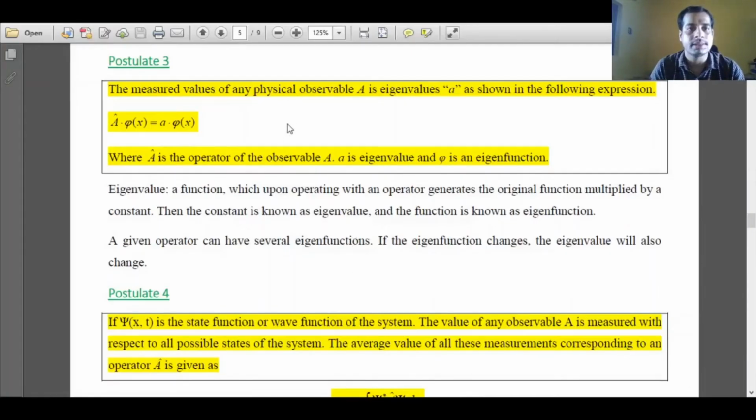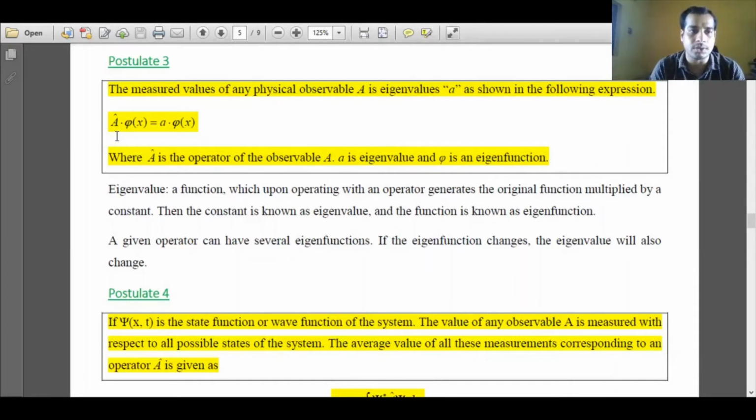Hello, in this session we will discuss the remaining three postulates of quantum mechanics. We will start with postulate 3. Postulate 3 essentially relates the quantum mechanical observable and classical mechanical observable. Suppose there is a classical mechanical observable and we want to know the corresponding value in quantum mechanics. So that observable must follow the eigenvalue eigenfunction expression.